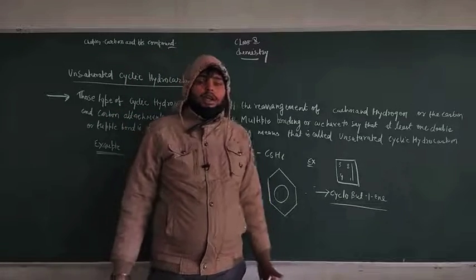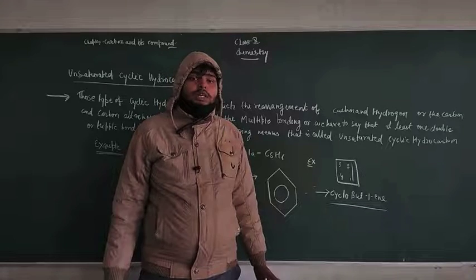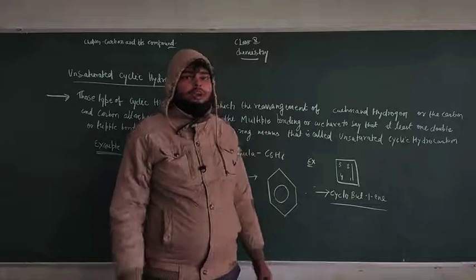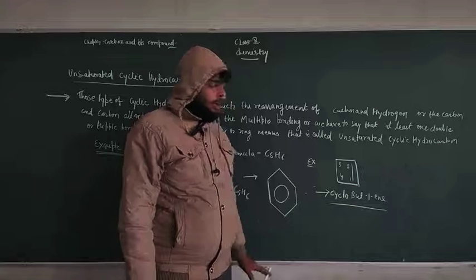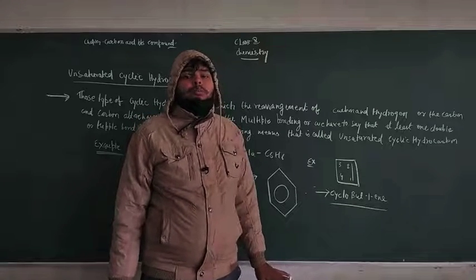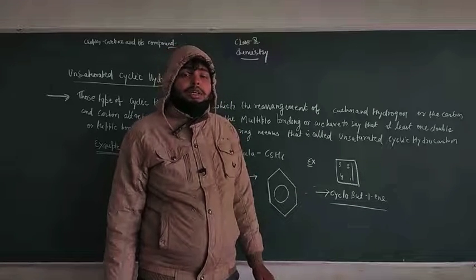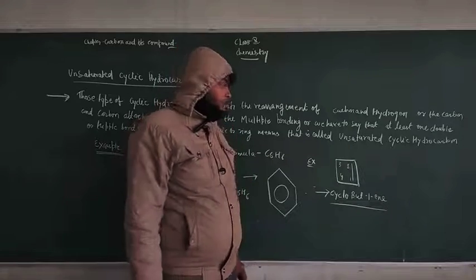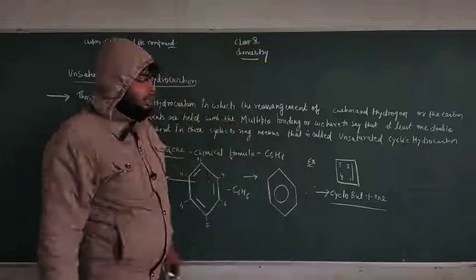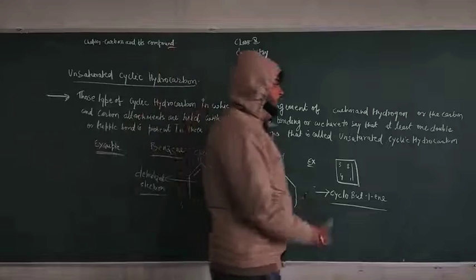After following these rules, we can write the name of any type of organic compound, containing any functional group, in cyclic form too. So that's all we have discussed. So take a screenshot of it, guys.